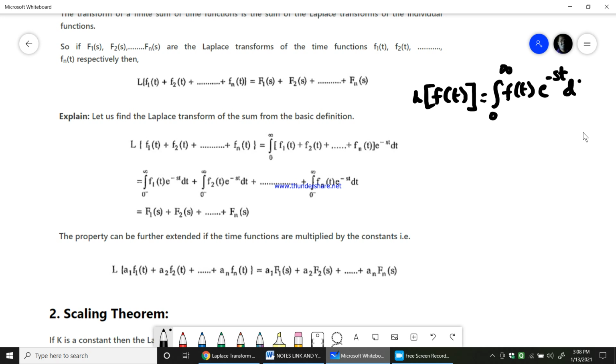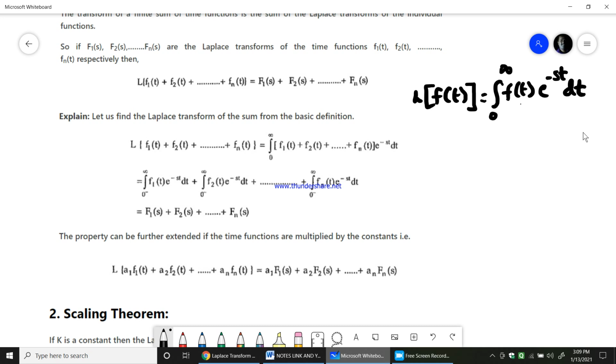So this is the definition of the Laplace transform for any function that we find. Therefore, in the place of f of t we have this linearity, meaning the sum of different time functions.